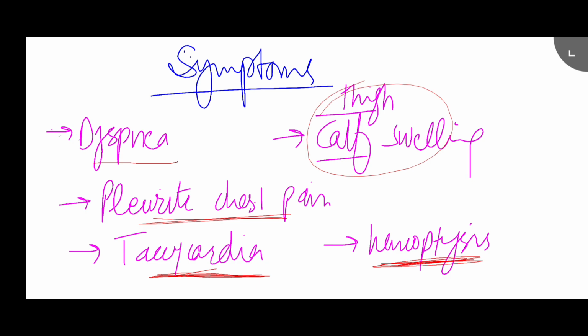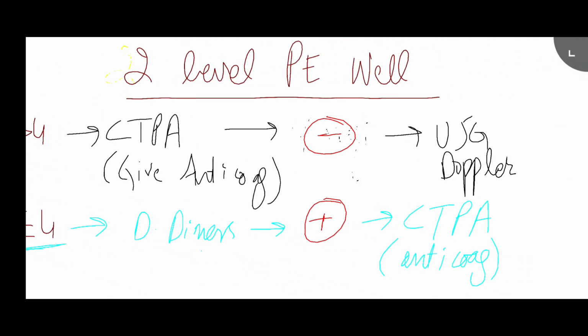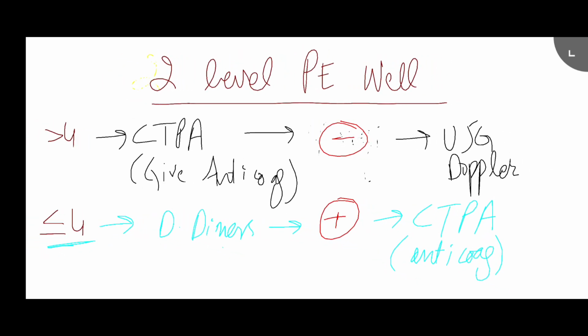The next thing we're going to discuss is how you're going to investigate and treat these patients. There's the two-level PE Wells score, and this is what you need to calculate. You can find this algorithm anywhere on the internet.